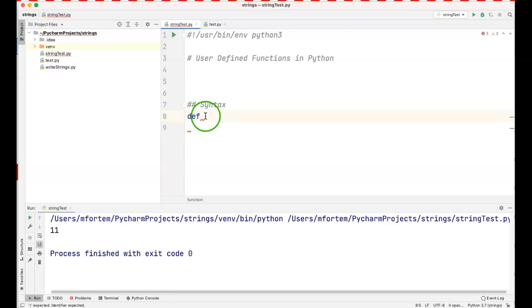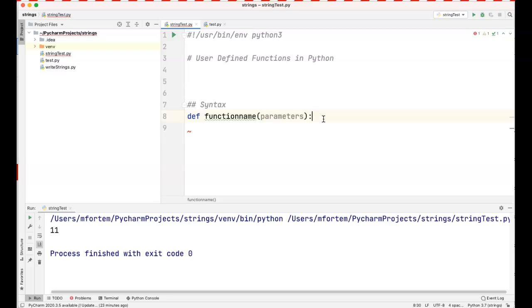keyword, def, which stands for define, and then you have a function name. So you have a function name and you have your parentheses. Now, these parentheses are where you put the parameters or the arguments that this function will take. And like I mentioned, we always have our colon, which indicates that we want to enter a block of code.